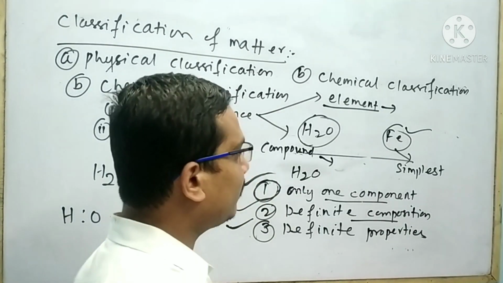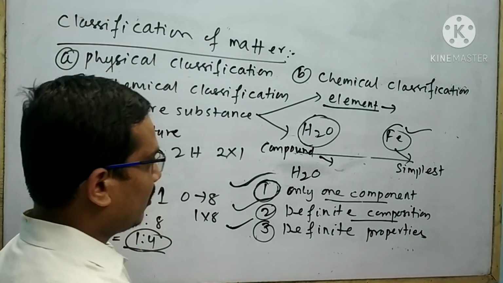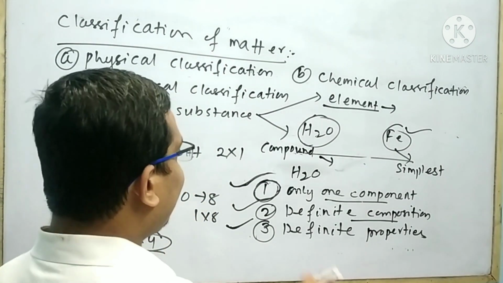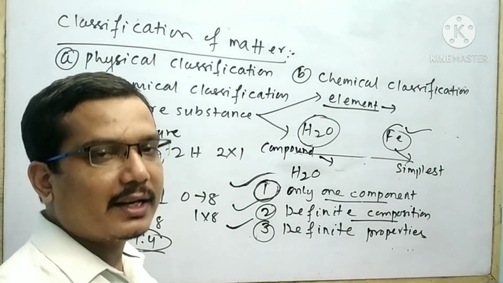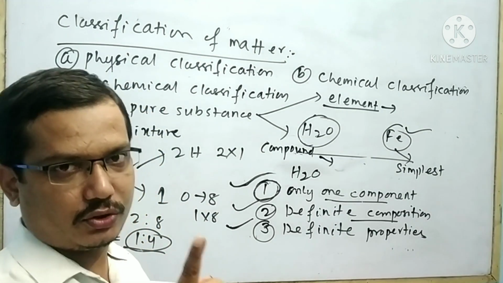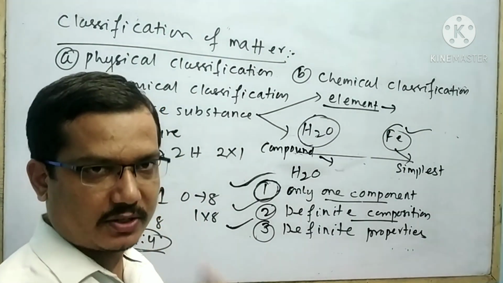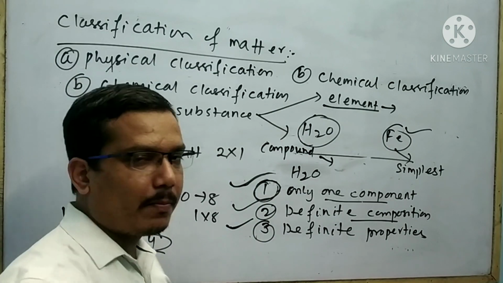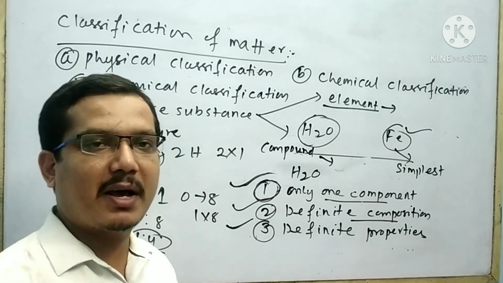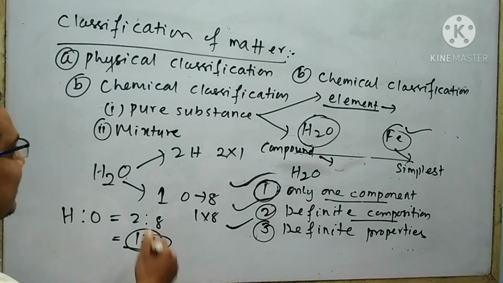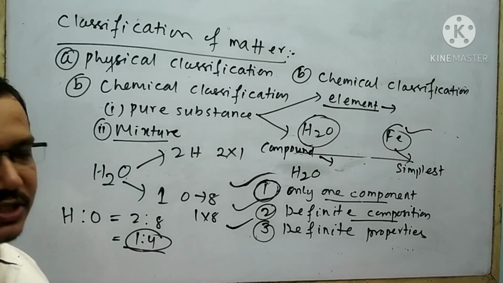The definition of compound: compound is made by two or more elements in a definite ratio, that is, definite proportion. In case of compound, the ratio must be taken by mass. Next I will explain what a mixture is.